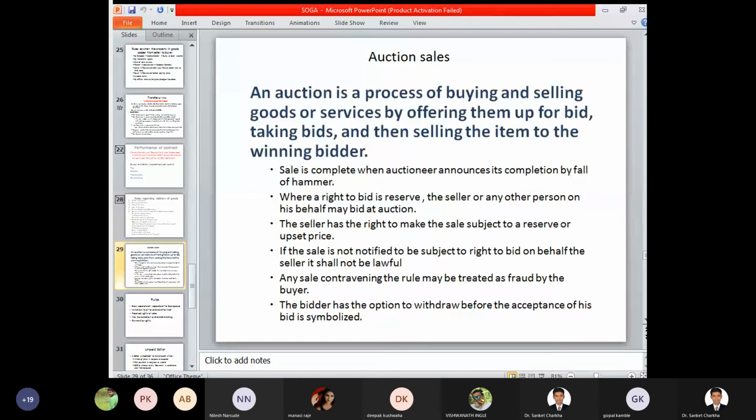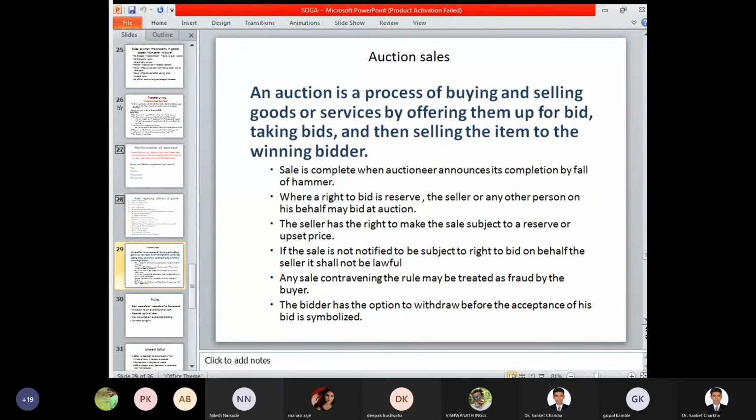Now moving on to the next concept, that is an auction sale. An auction is a process of buying and selling goods and services by offering them for a bid, taking bids, and then selling the item to the winning bidder. Everyone must have heard of the auction sale, which in Hindi is called nilaam. In case of an auction, everyone knows that a particular advertisement has to be given,